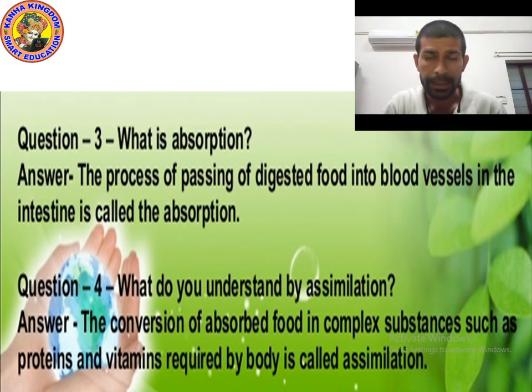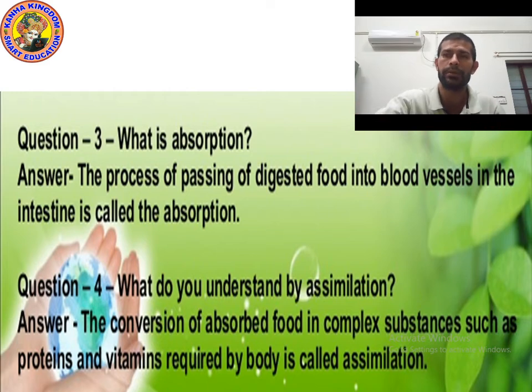So, kids, now you know what is absorption. The process of passing digested food into blood vessels is called absorption, and the conversion of absorbed food into complex substances such as protein and vitamins required by the body is called assimilation. I hope you understood. Now let's see a few more questions.